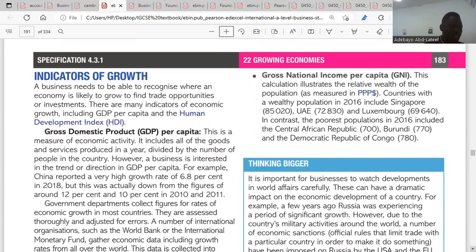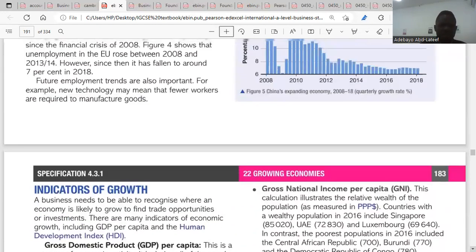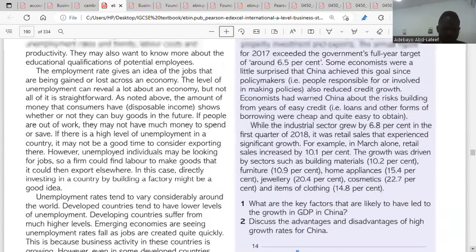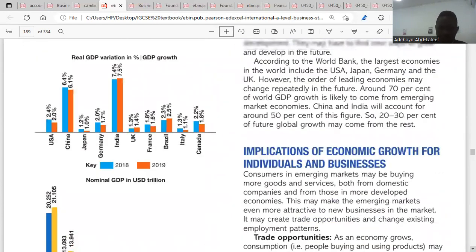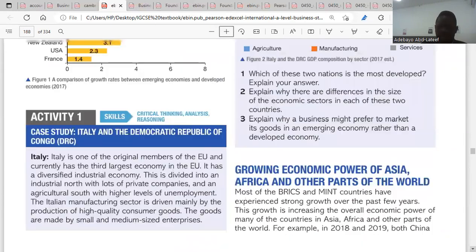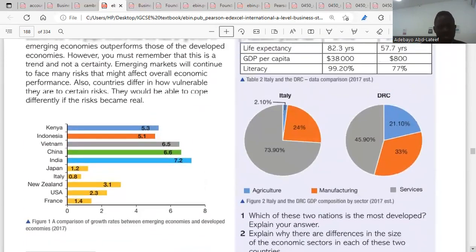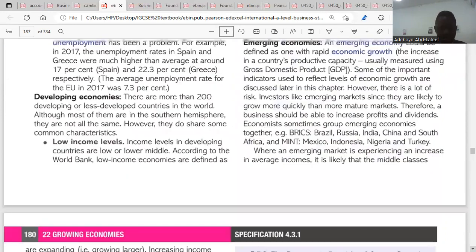So this is the calculation. This calculation illustrates the relative wealth of the population. So we need to understand the wealth of the population. We need to understand the GDP per capita of that country. We need to understand the Human Development Index in that country before we say, oh yeah, we have to invest in this country, or we need to seek trade relationships in this country. So that's all about economic development, developing economies, developed economies, and emerging economies under globalization.